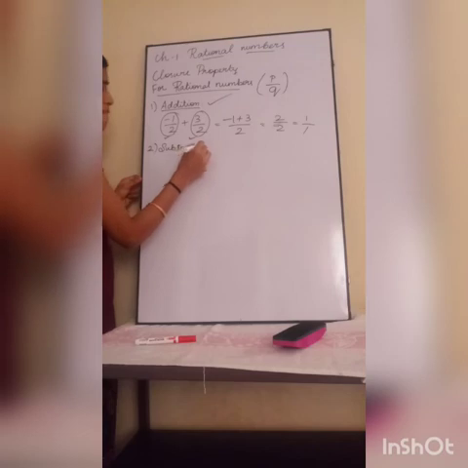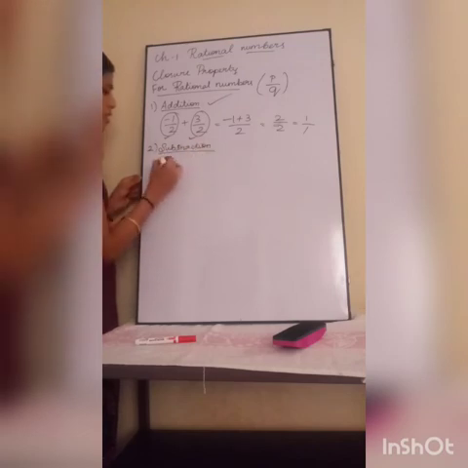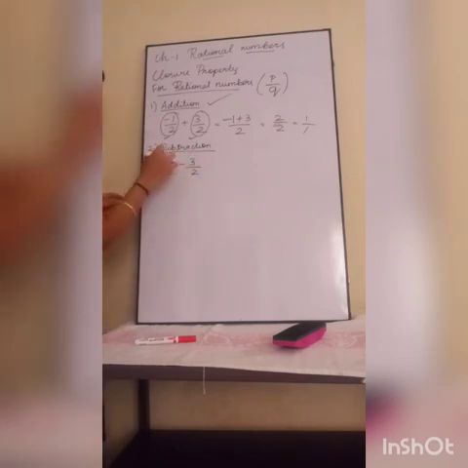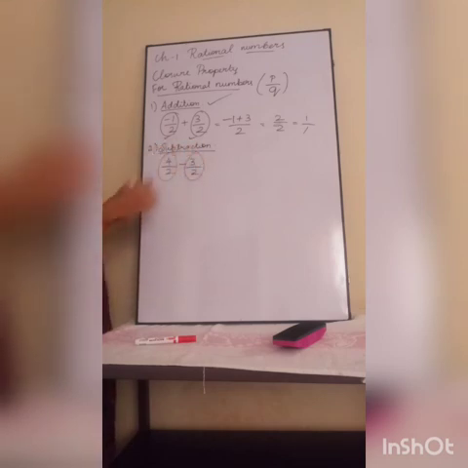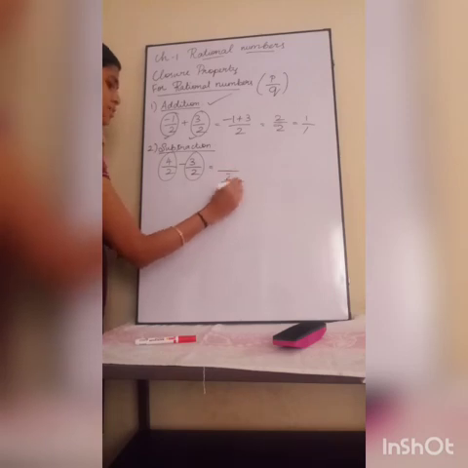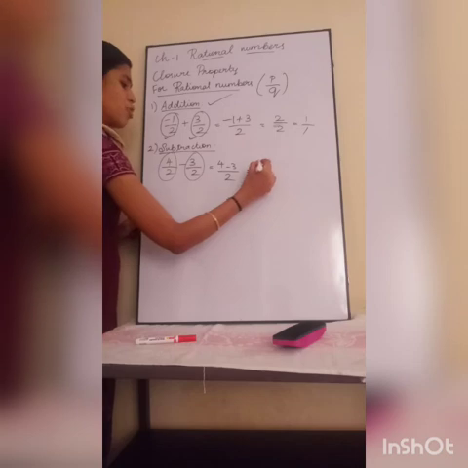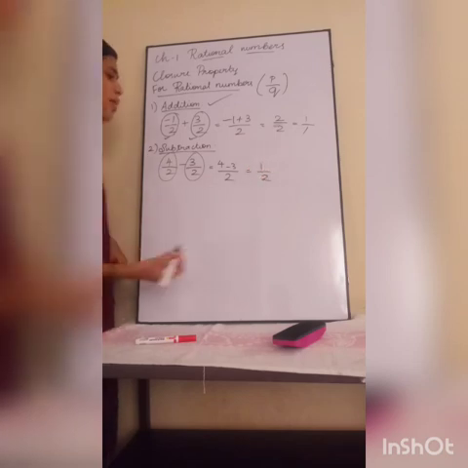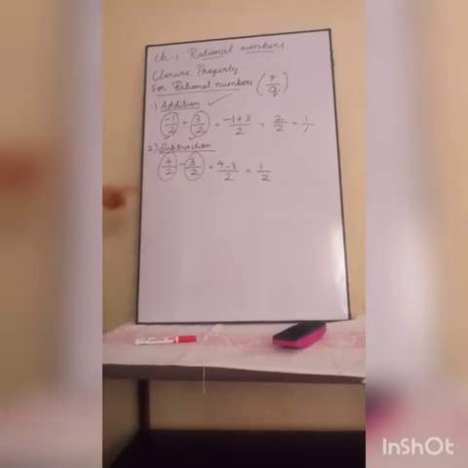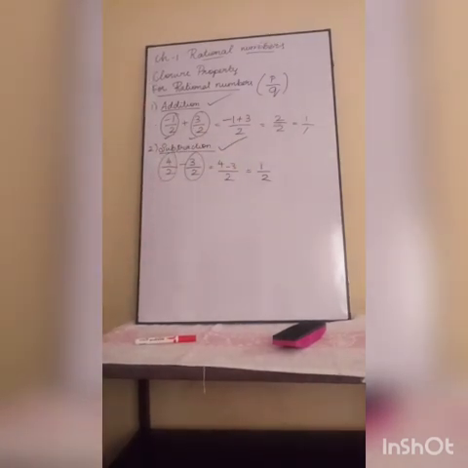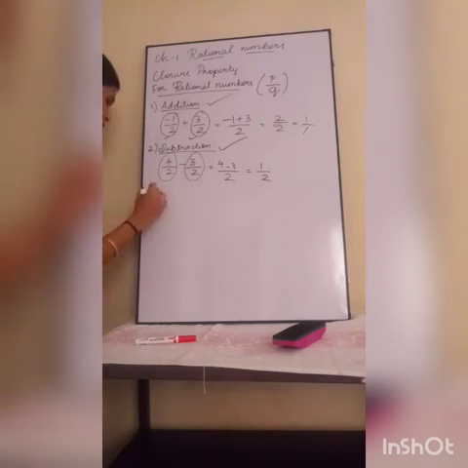Subtraction. 4 by 2 minus 3 by 2. 4 by 2 is one rational number, 3 by 2 is one rational number. I am going to subtract these two. Denominators are same, 2 I am putting, then 4 minus 3. What is the answer? 1 by 2. Is 1 by 2 a rational number? Yes. So, rational numbers are closed under subtraction also.